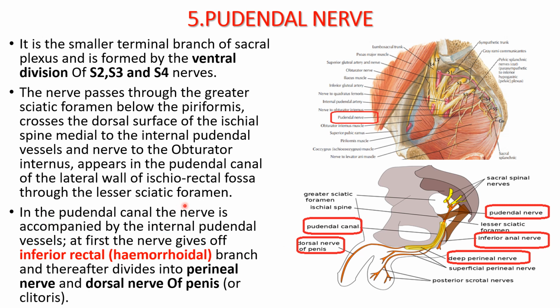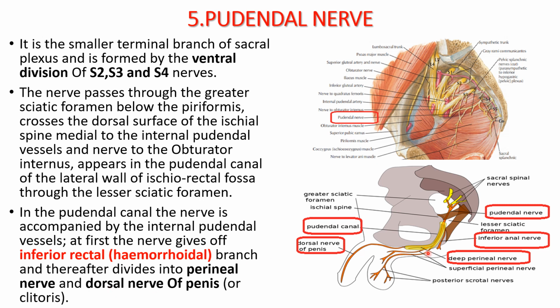Now in the pudendal canal, you can see this is the pudendal canal. The nerve is accompanied by internal pudendal vessels. At first, the nerve gives off the inferior rectal nerve or the hemorrhoidal branch. You can see here, it gives off the inferior anal nerve or the rectal nerve, one and the same.